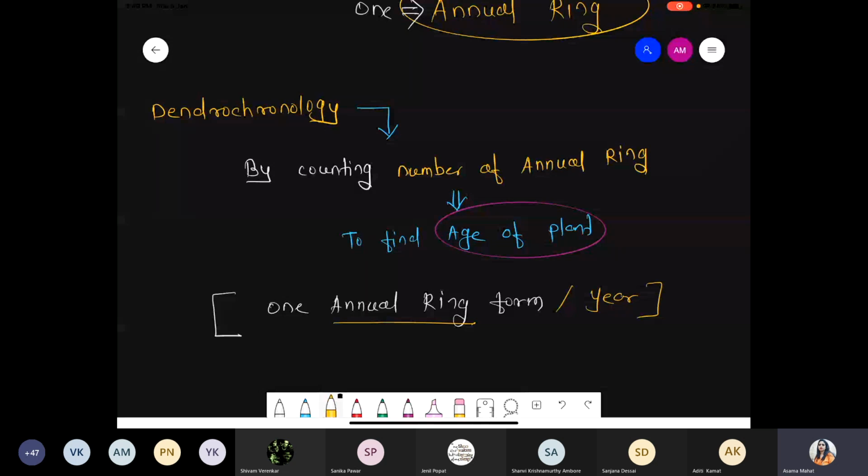In D, see what it says. Activity of the cambium depends upon the variation in climate. Of course, we saw climate. Temperature is an important factor. Annual precipitation, that is rainfall, is also important. So the first option is totally wrong. Annual rings are not prominent in trees of the temperate region? Yes, they are prominent. Annual ring formation is a very common phenomenon in the temperate zone. It is not present in the tropical zone.